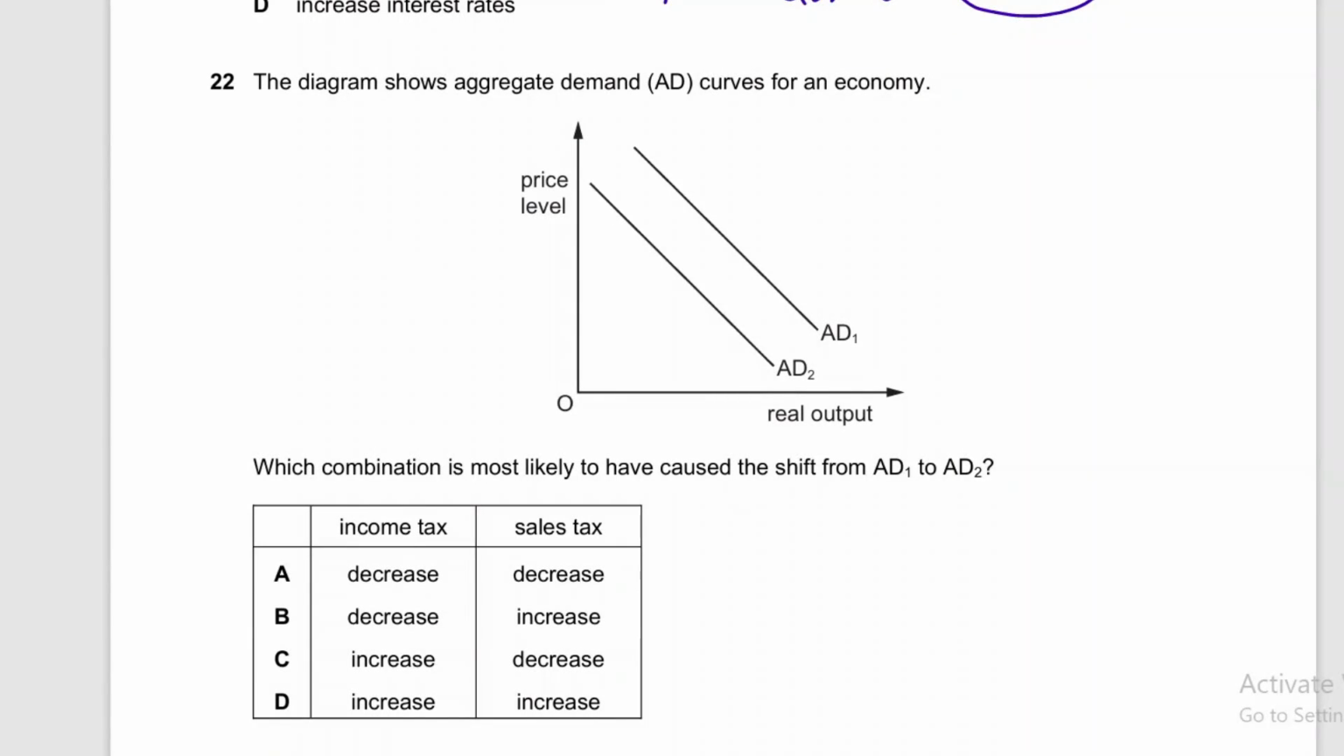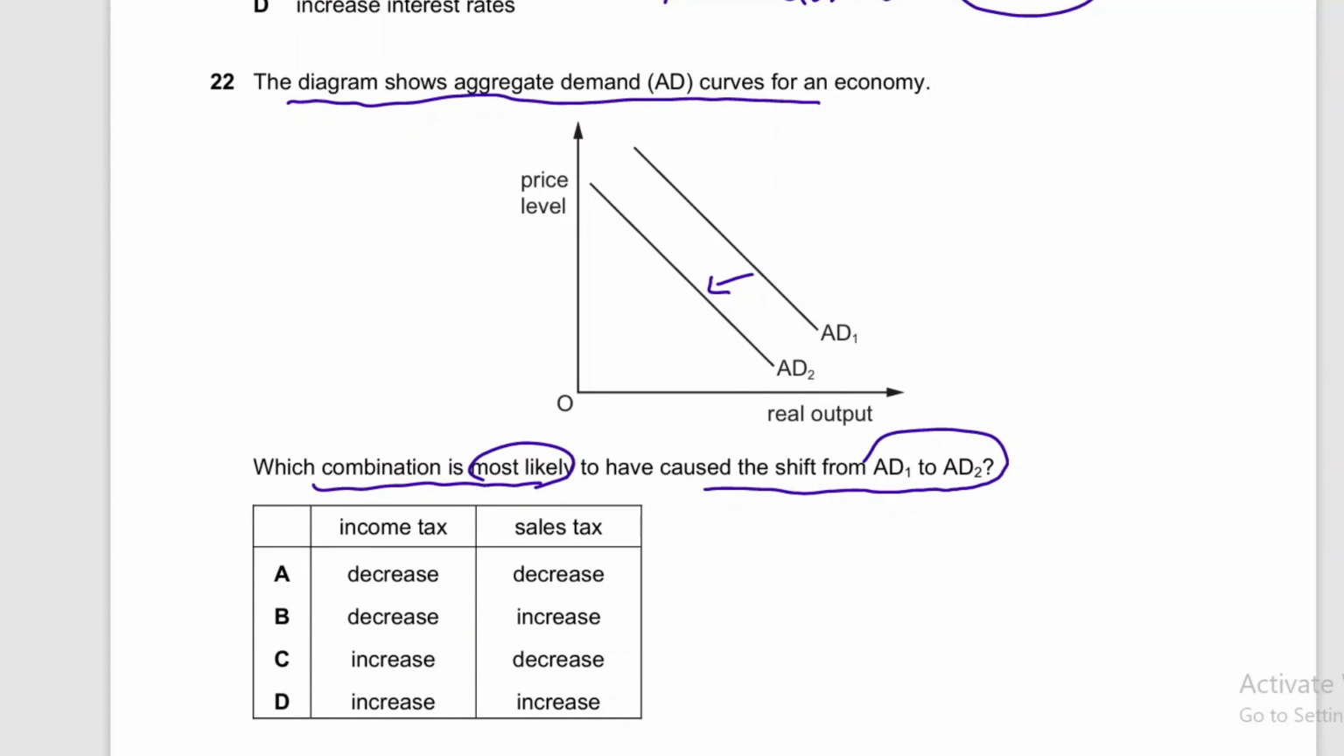And moving to question number 22, the diagram shows the aggregate demand curve in an economy that has shifted to the left. When aggregate demand shifts to the left, it is a decrease in aggregate demand. And which combination is most likely? There can be more than one option that can be correct, but there is one option that is most likely to cause a shift from AD to AD1 to AD2, like a decrease in aggregate demand.